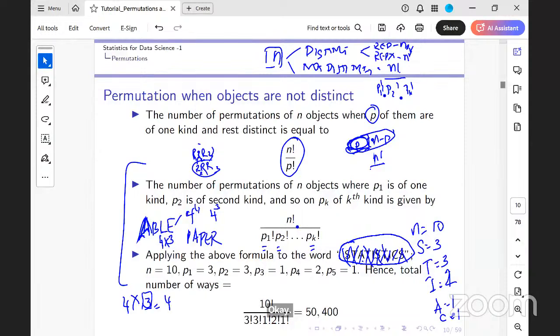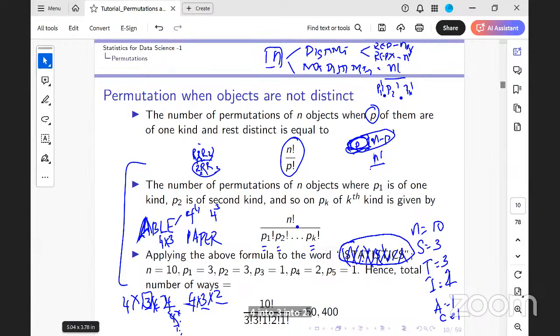Why will it be 2? Will it be 4 into 3 into 2 or 4 into 3? For 3-letter words, the first can be filled in 4 ways, the second in 3 ways, the third in 2 ways, right? It's 4P3, which is 4 factorial by 1 factorial. Is that right? Yes, ma'am. It's the same as 4 factorial.